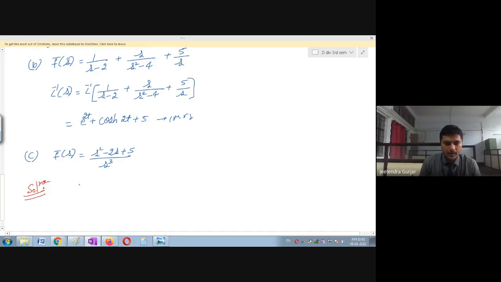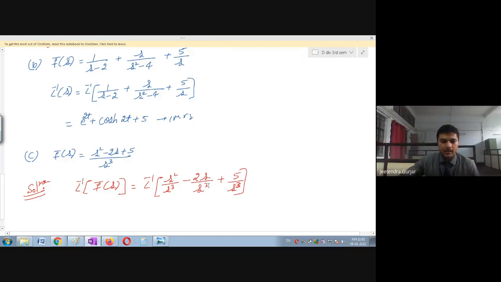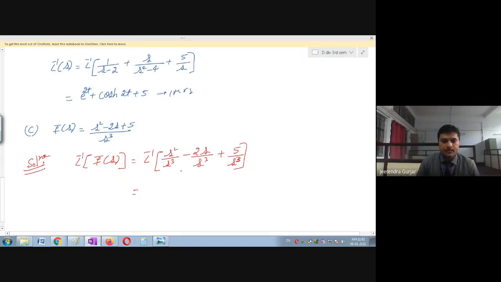So I remember the formula. So I will go for the inverse Laplace transform. I don't have any formula for this directly, so I will split whenever such an s comes. I have to split this denominator especially. So I will write s square upon s cube minus 2s upon s cube plus 5 upon s cube. Okay, so this is my first step. I think one can easily see why I have split this s cube. Now one by one I will go on simplifying.